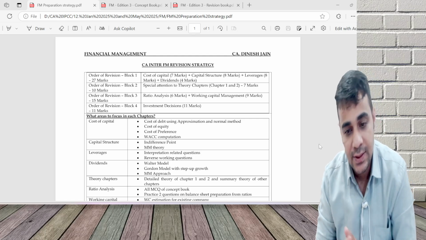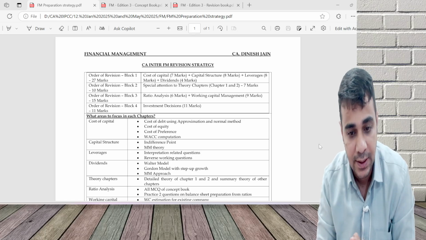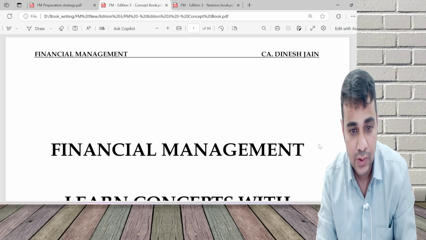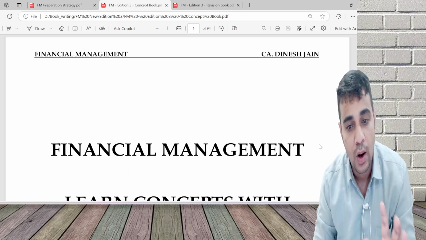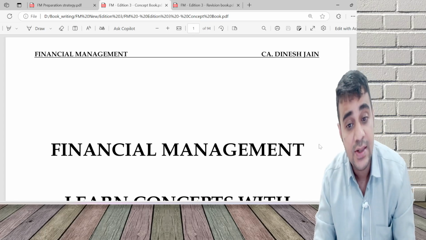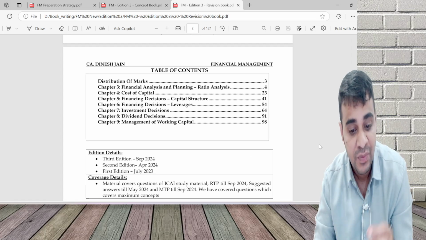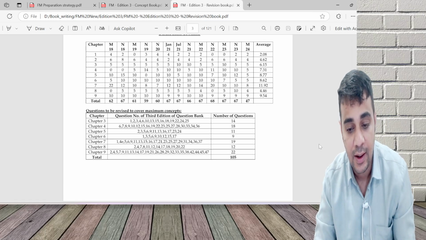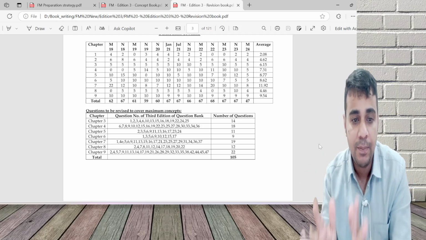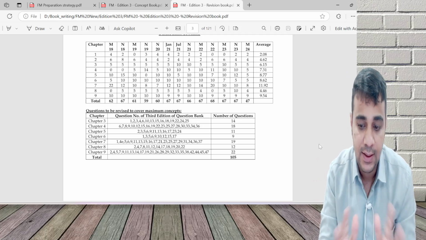In case you are my student or have referred my material, there is a concept book where all concepts are covered in a very limited 94 pages. There is a revision material where I have selected around 105 questions for revision. Apart from that, my question bank is there and theory material is there.